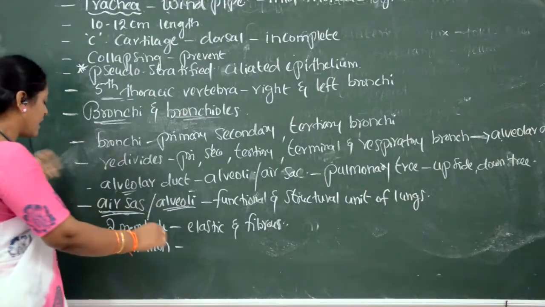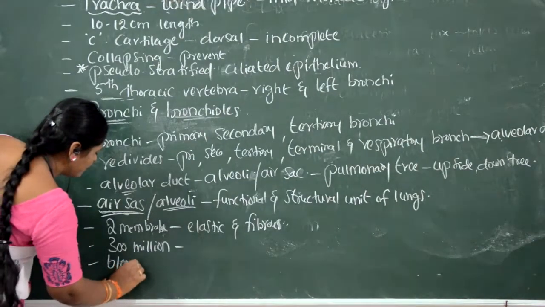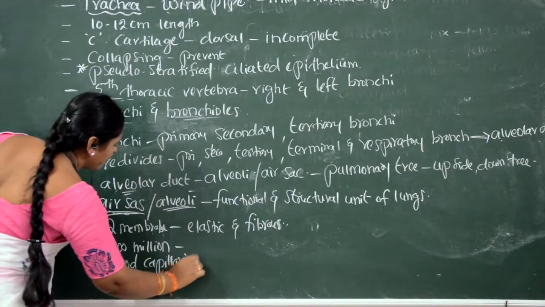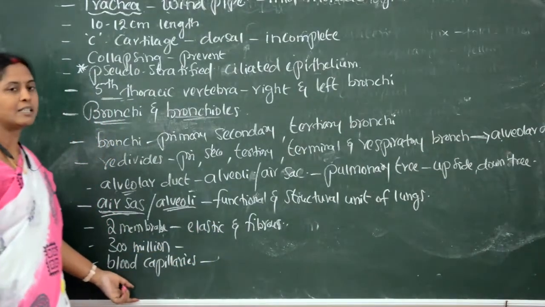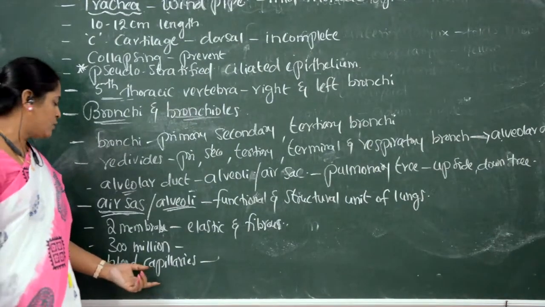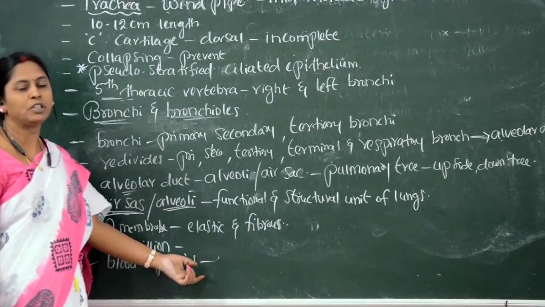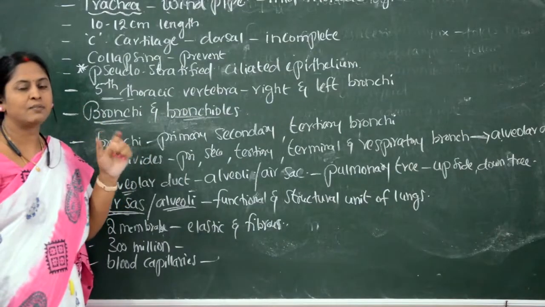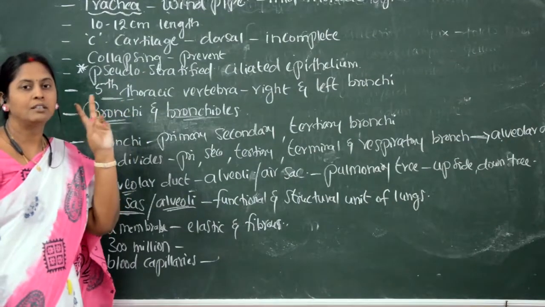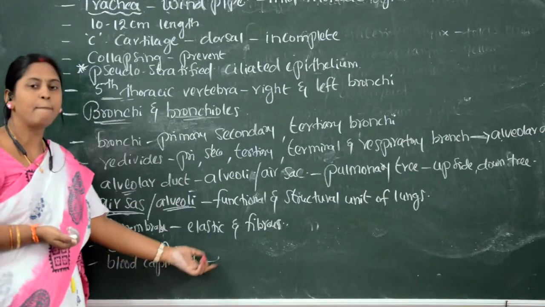Air sacs are covered with a network of blood capillaries. From where do these blood capillaries arise to cover the air sacs? The heart consists of four chambers: the upper two chambers are called auricles, whereas the lower two chambers are called ventricles.